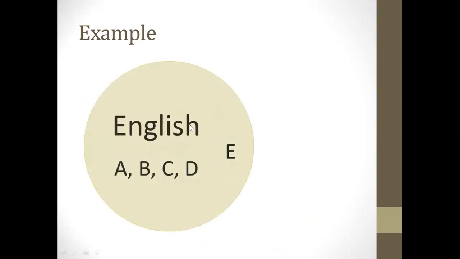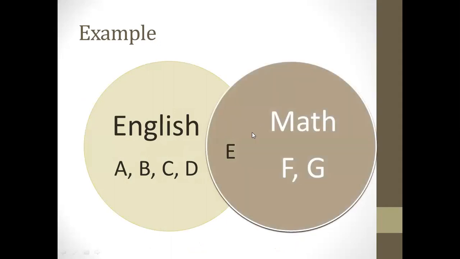So look at here, example A, B, C, D, and E. These are the students who like English. And E, F, G, these are the students who like math. So guys, this is the whole circle that is representing the students who like math.